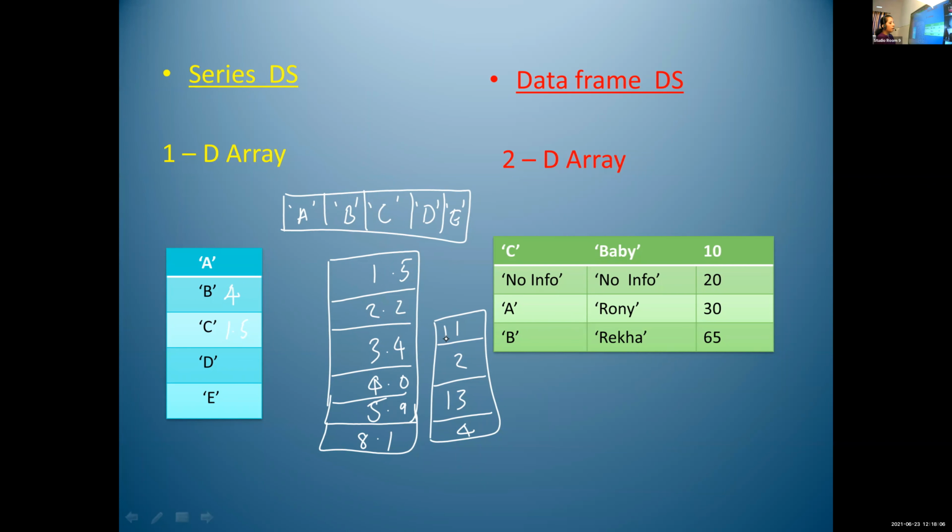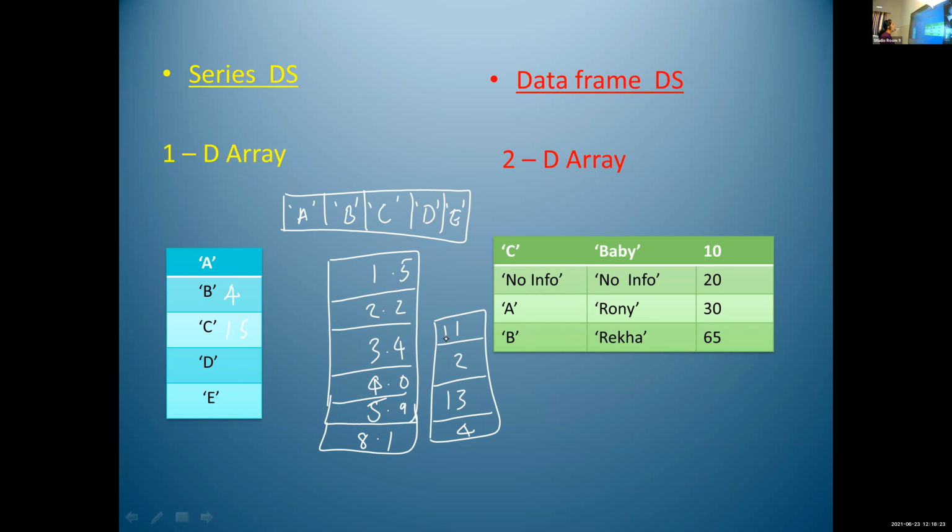What is the data type used here? Integer. Yes, integer data type.